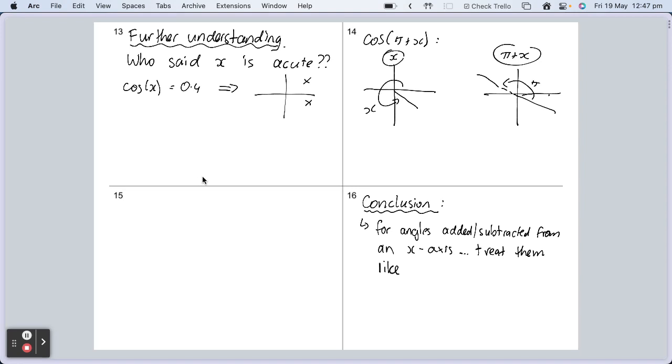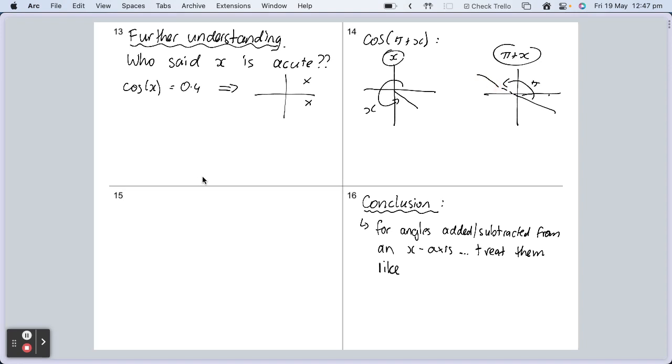Okay, it's hard for me to draw without making it too scribbly. But if I've got x from here to here, then pi plus x is going to go from here to here. Okay? So if x goes to here, then adding a pi will mean that the final angle will be in this quadrant here.